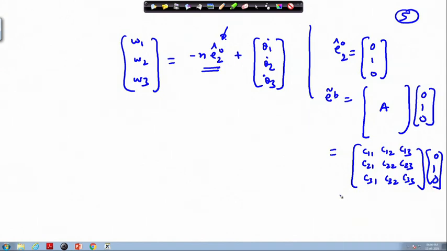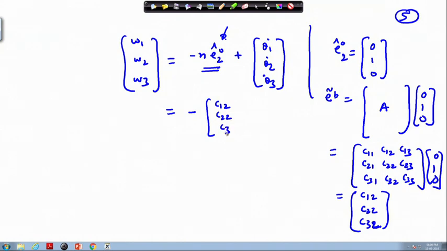Okay. So, the corresponding components then will turn out as C 1 2, C 2 2 and C 3 2. So, this factor then becomes minus C 1 2, C 2 2 and C 3 2 of the attitude matrix, and how are you getting the attitude matrix from the orbital frame